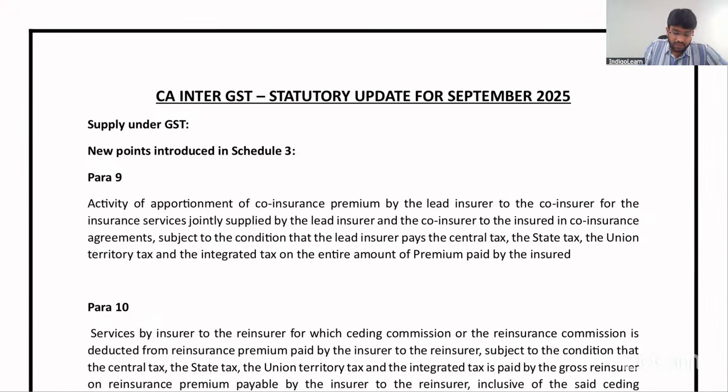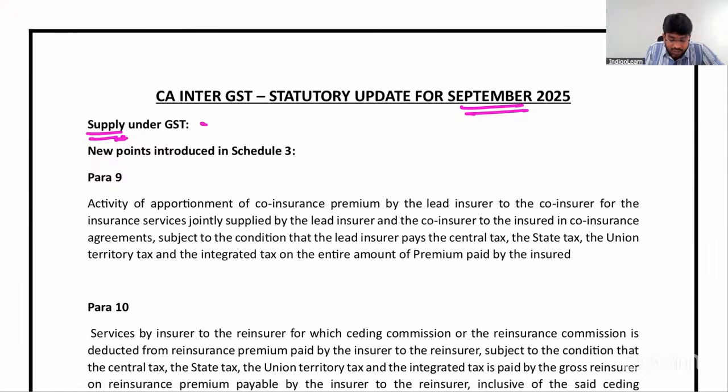See now. We are talking about specifically the CA Inter statutory update for September 2025. Few interesting concepts and provisions we are going to discuss, my dear friends. So this is specifically for the September 2025 attempt. Please see that. First, some interesting amendments in the supply topic.